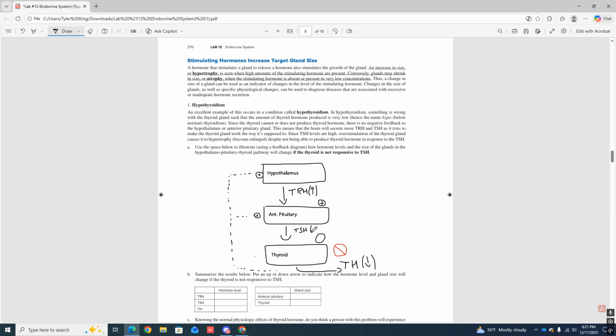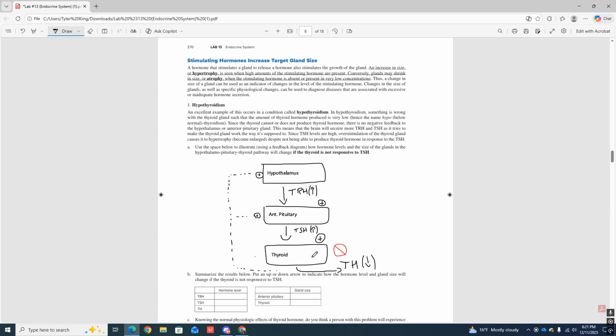So because of that, what's going to happen? TSH is going to go up because it's being told to work on double time, basically, all right? So if that level goes up, if it's being stimulated, it's going to stimulate the thyroid to produce more TH. But remember, there's something going on here. The problem is with the thyroid, as we talked about, okay? There's some problem at which the thyroid gland does not understand that it has to produce more TH, okay?